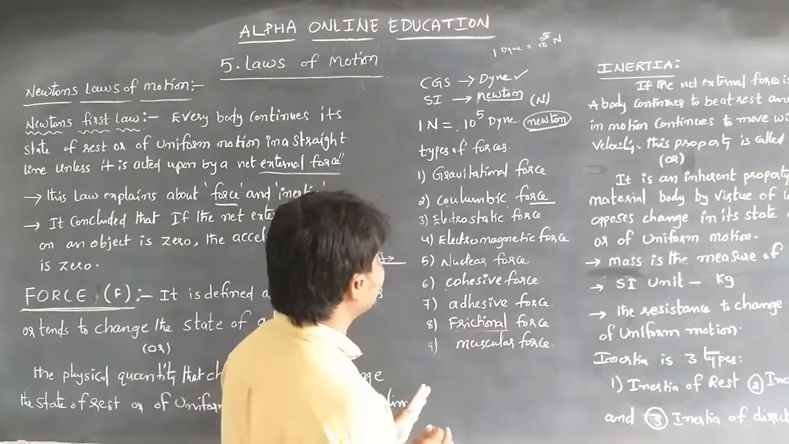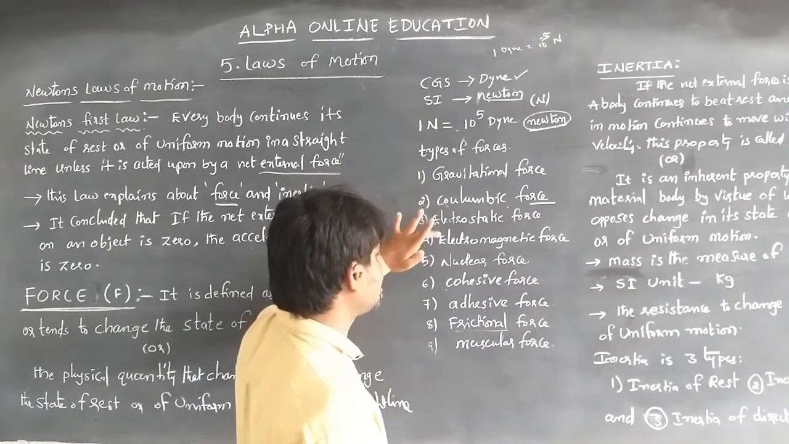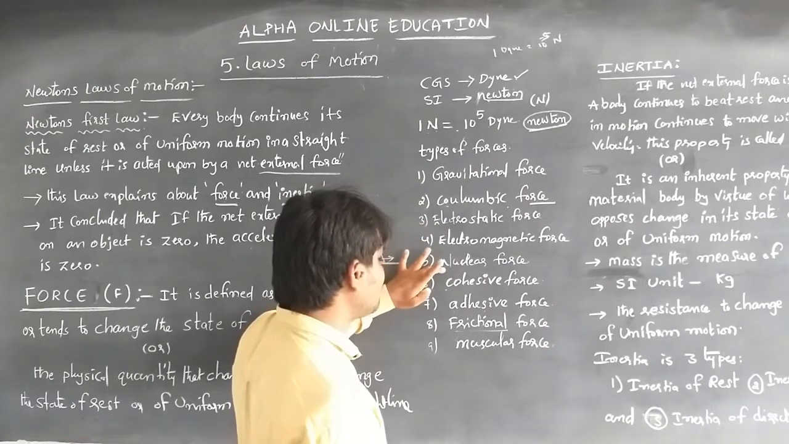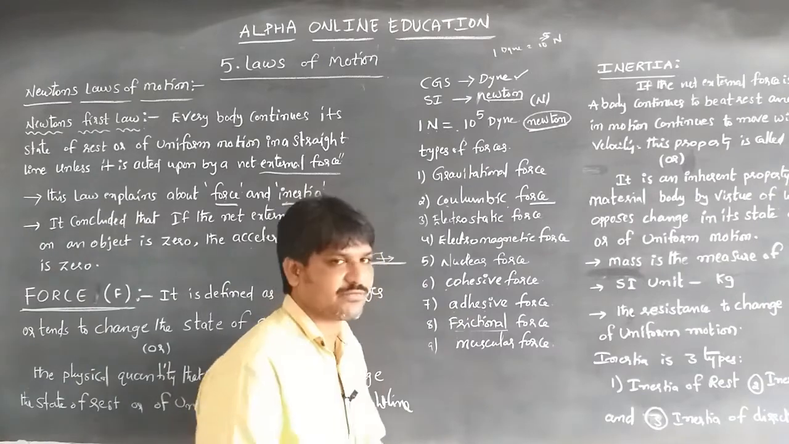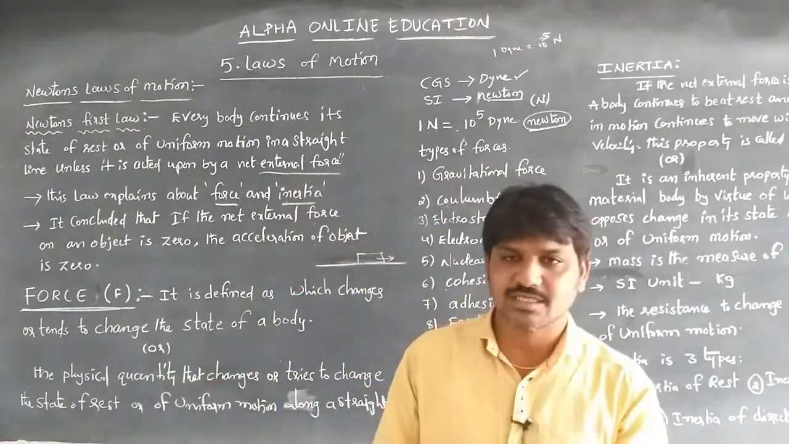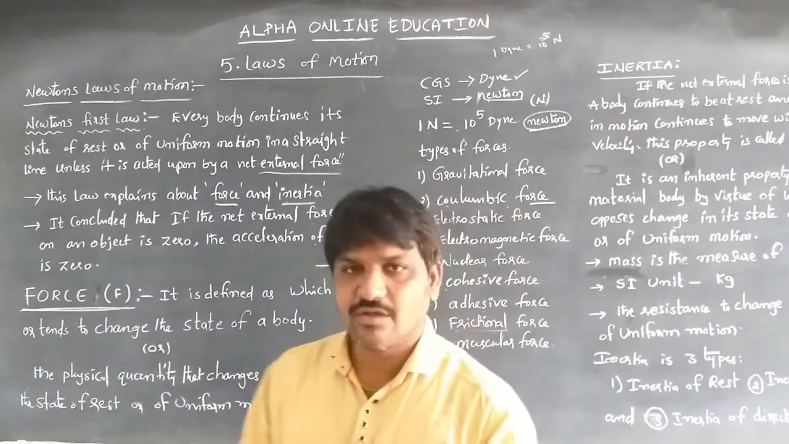These are the types of forces: gravitational force, Coulombic force, electrostatic force, electromagnetic force, nuclear force, cohesive force, adhesive force, frictional force and muscular force. These are the main types of forces, and there are more, etc. Then this is about force.